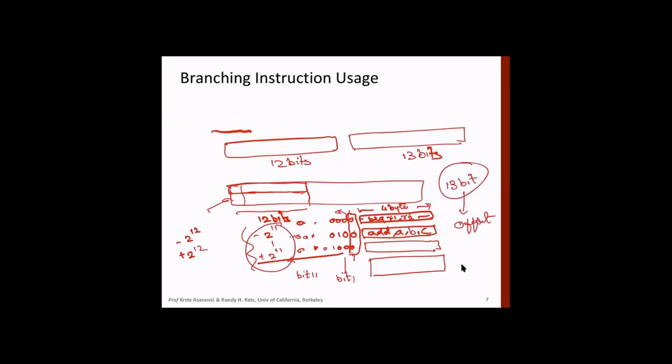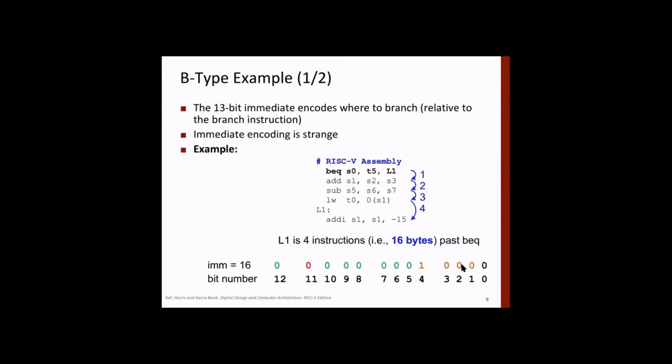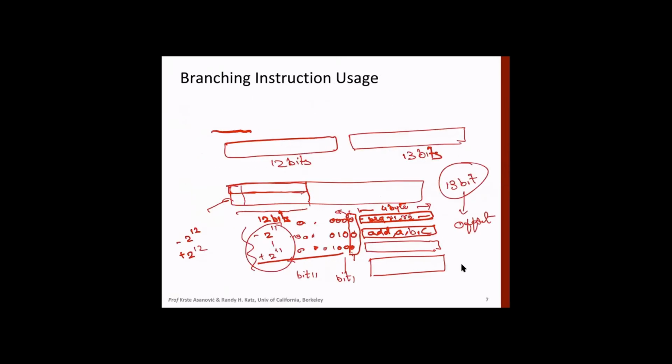So you note that instructions are 4 byte wide. I will explain it again. Instructions are 4 bytes, and memory is byte addressable. We are not addressing each word location, we are addressing each byte location, right?